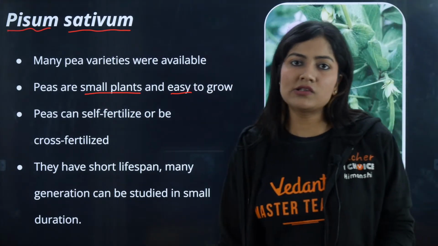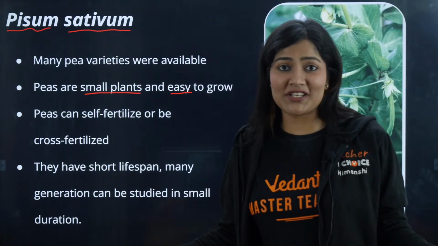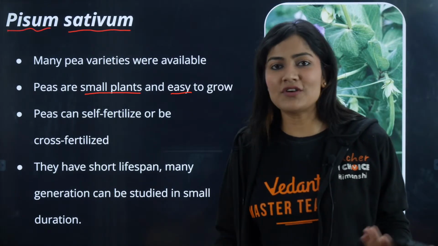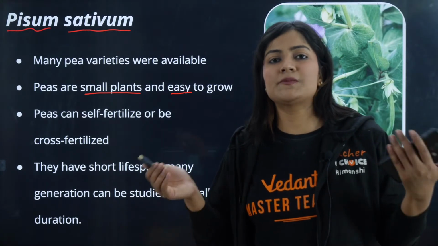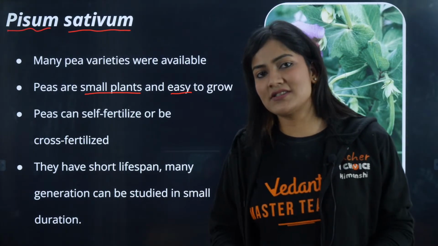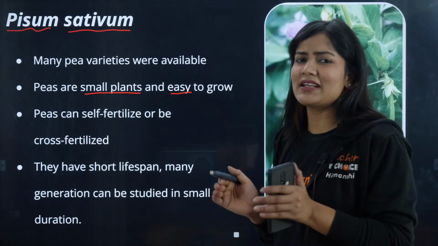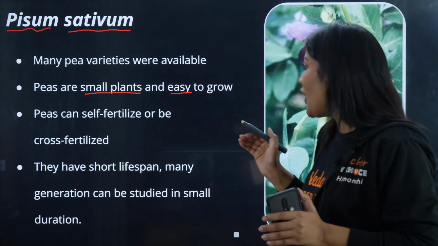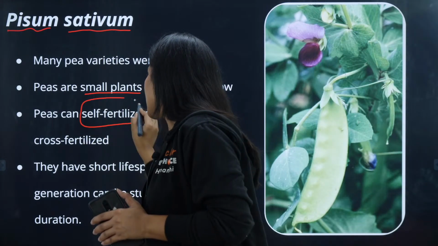Now why did Mendel choose the pea plant? Why not a mango tree? Mangoes are so tasty to eat. Or why not a religious plant like peepal or anything else? He chose pea because of certain reasons. Now what are the reasons behind it? It is small to grow. We can grow this plant even in a small area. Along with this, it is easy to grow. It is a self-fertilizing plant.